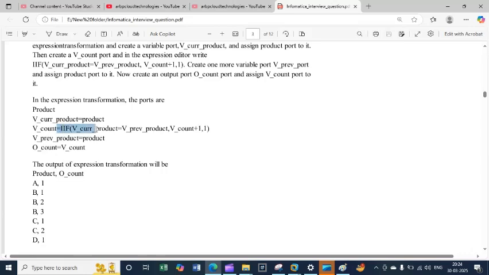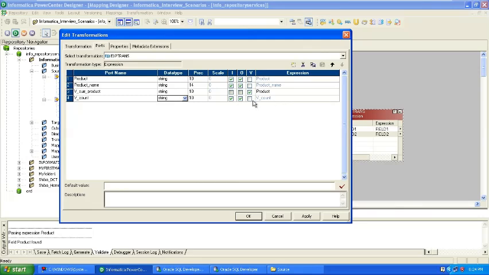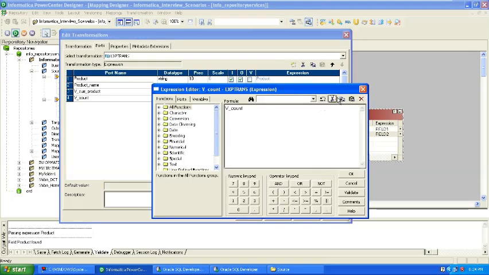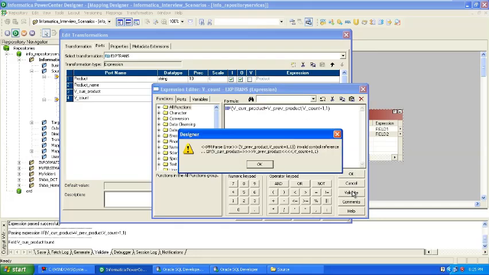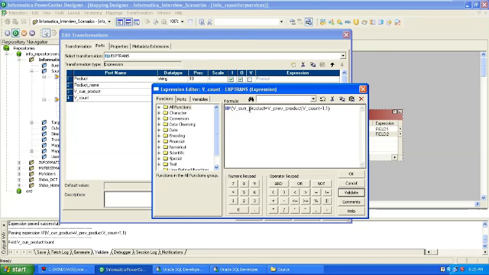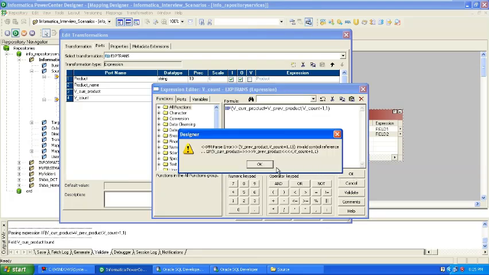Either you can copy paste or anything, right? Suppose I write here, there is a logic v count. So again I will create one more variable, and I will write the logic like this. If v current port, I will create both ports, because if you click validate, it will show an error since the two ports I did not create, right? V current product and v previous product. I only created one port, v count. So let's just click on OK.